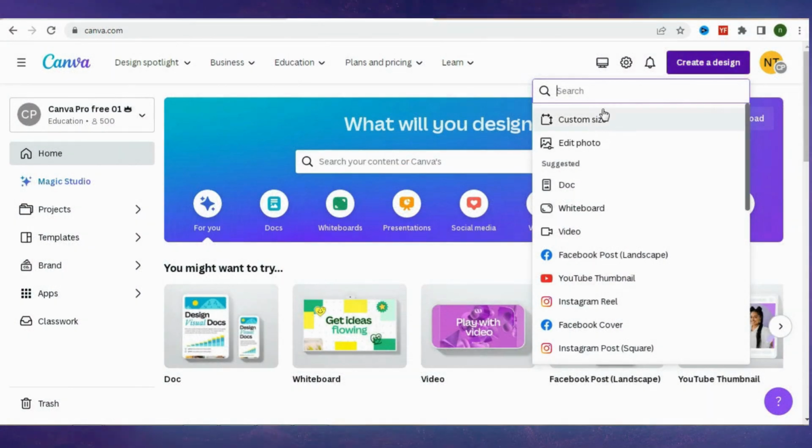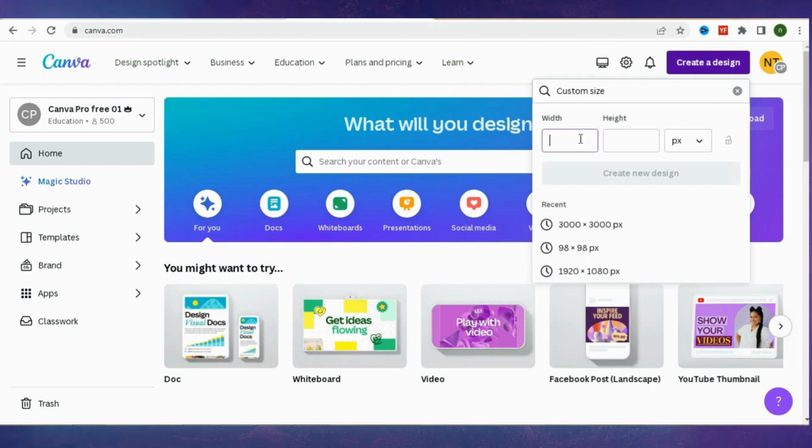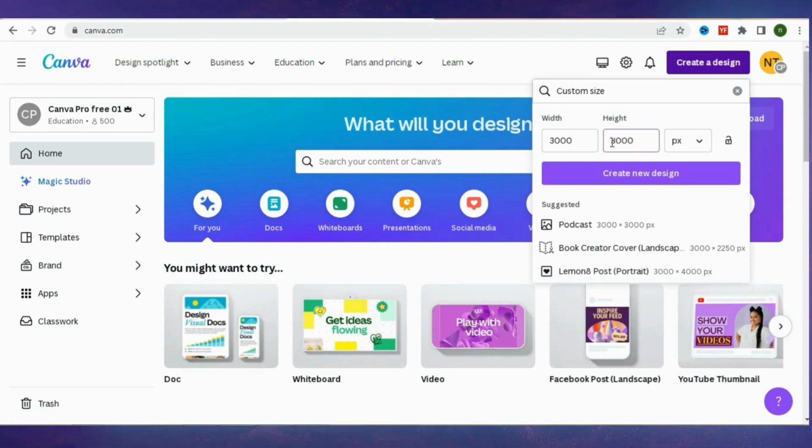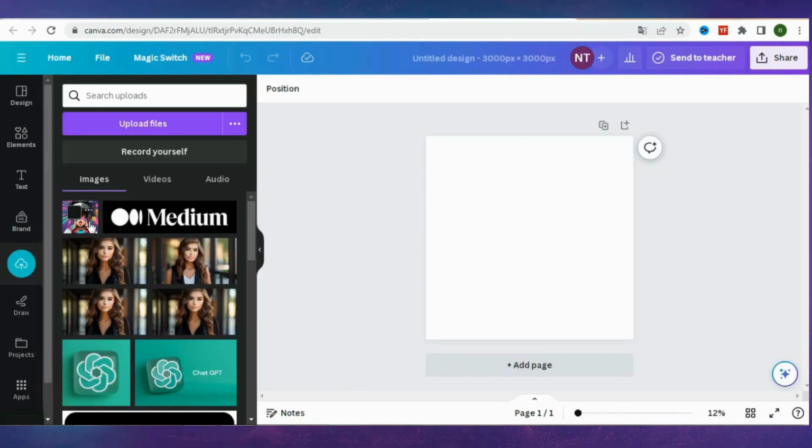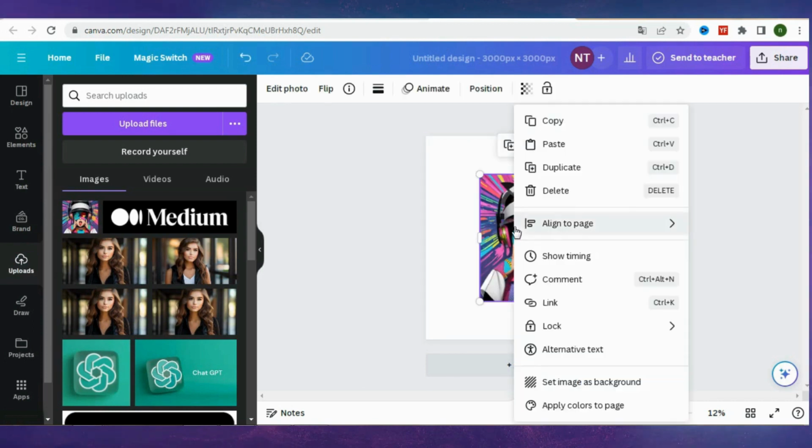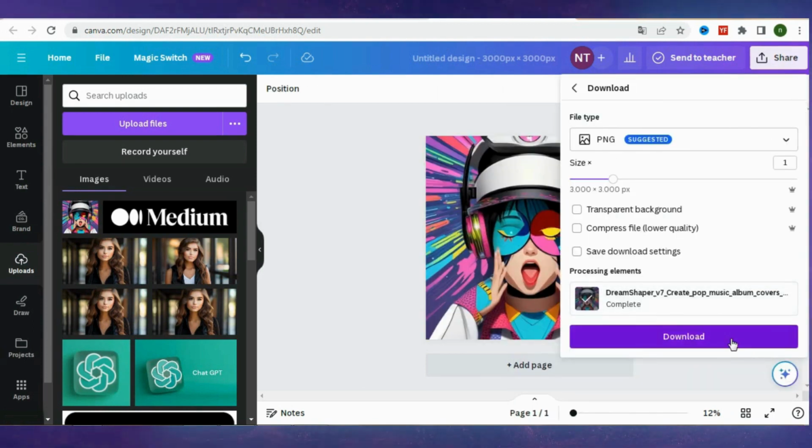Next, use Canva to adjust the image size. Go to Canva, select Create a Design, then choose Custom Size, and select the size as 3000 by 3000 pixels. After that, upload the album cover image and finally download it as a PNG.